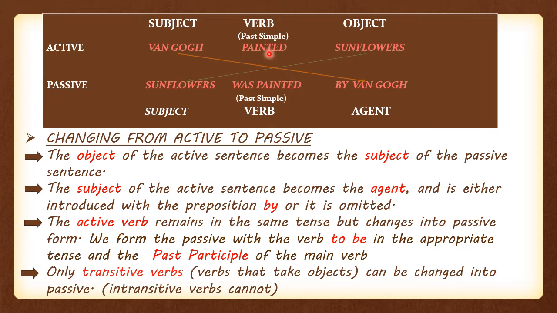The verb paint is a transitive verb and it takes an object. That's why it can be turned into the passive, whereas intransitive verbs cannot be turned into the passive because they do not take objects.